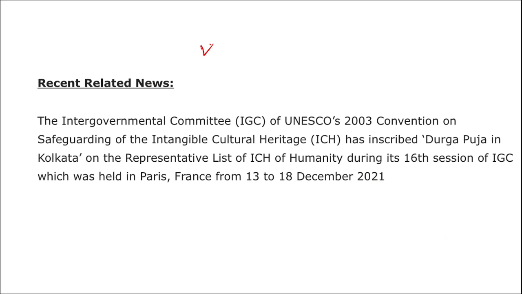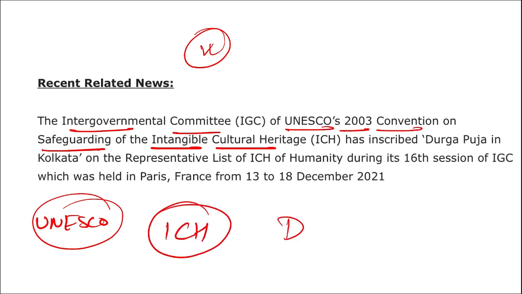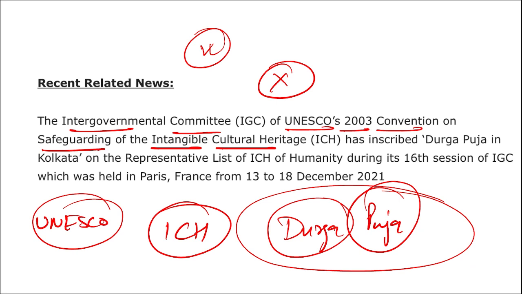All right, and some recent related news to this was the Intergovernmental Committee, that is your IGC of UNESCO's 2003 Convention on Safeguarding the Intangible Cultural Heritage. Let me clarify. If we are asking, recently UNESCO has added what in their intangible cultural heritage list. So remember Durga Puja. What is intangible? That cannot be touched. So Durga Puja is a festival. It is a vibe, you can say. Alright. So this festival you cannot touch. So Durga Puja was added to the intangible cultural heritage list of UNESCO, and this Durga Puja is observed in Kolkata. Alright. Highly important. Mark this.